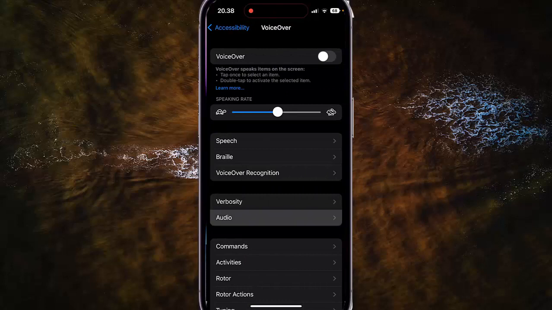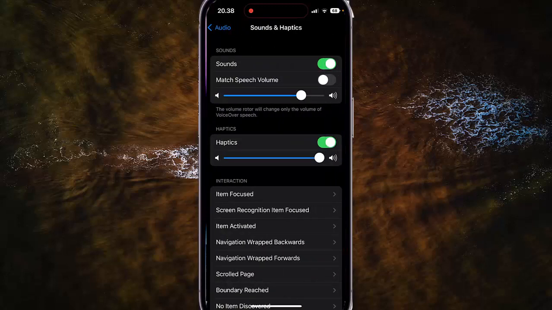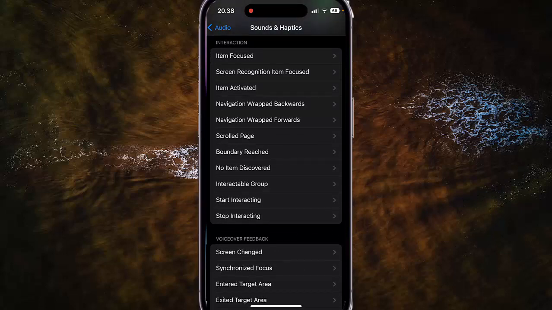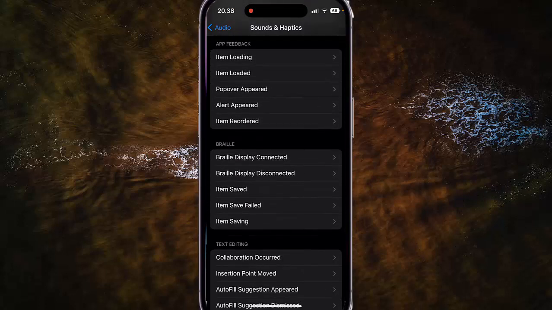select Audio and then tap Sounds and Haptics. Scroll down Sounds and Haptics screen, find Autofill Suggestion Selected.